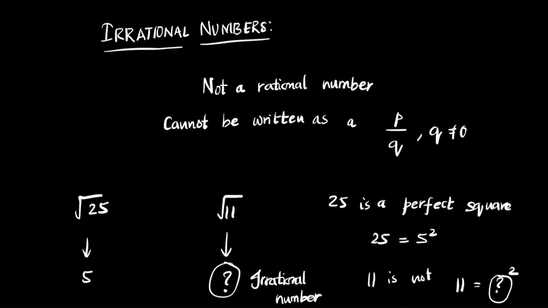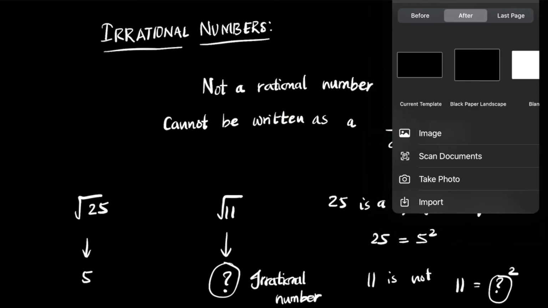So we cannot call this an irrational number. Now let's see if we can understand the concept. Let me write down some numbers: 33 by 9, 17 by 34, and 0.3033033303333 and so on. We talked about the first number, root 25.